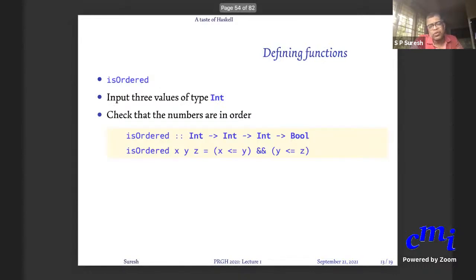You can also have 3 arguments. So you have 3 ints: int, arrow, int, arrow, int, arrow, bool. So you express each one of the types of the arguments, put arrows in between them, and finally put an arrow and write the result type. So is ordered XYZ checks whether X, Y, and Z have been presented to you in order. So X is less than or equal to Y and Y is less than or equal to Z. That is what you're checking. Here, the relational operator returns a truth value, true or false. This relational operator also returns true or false. And then this AND combines the two truth values to produce another value. So if it's true and true, it will be true. Otherwise, it will be false.